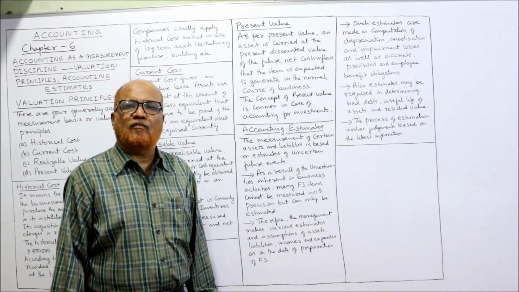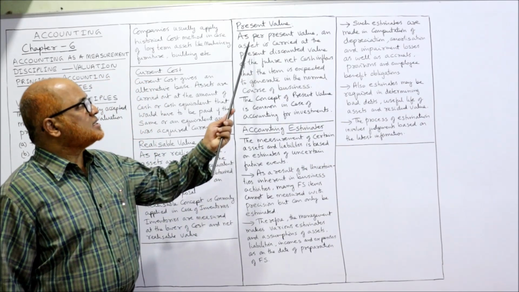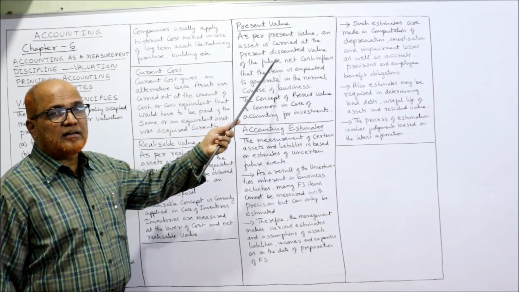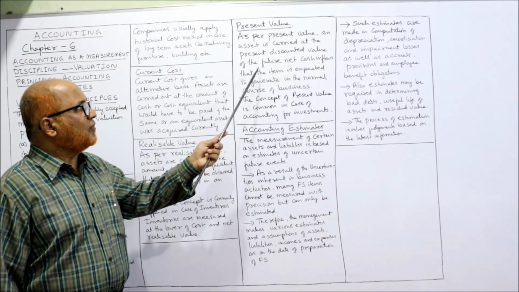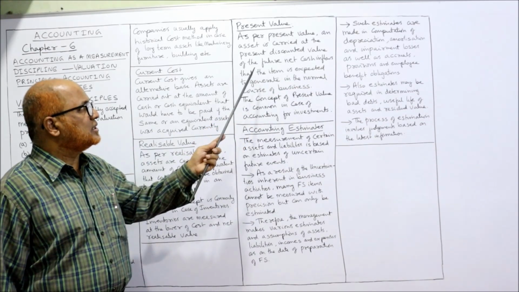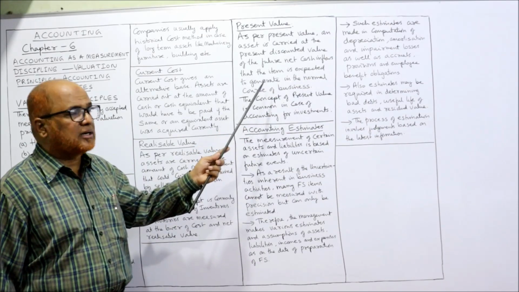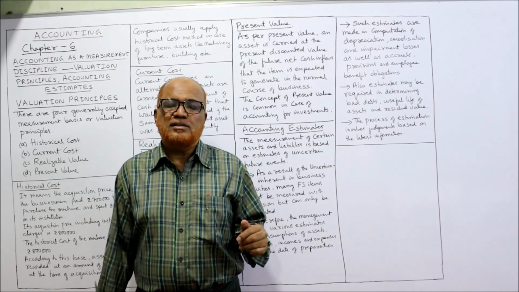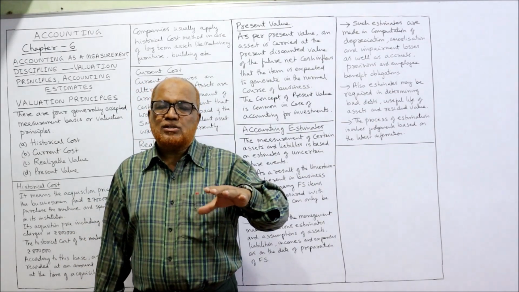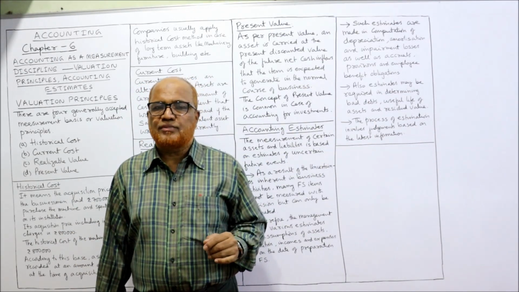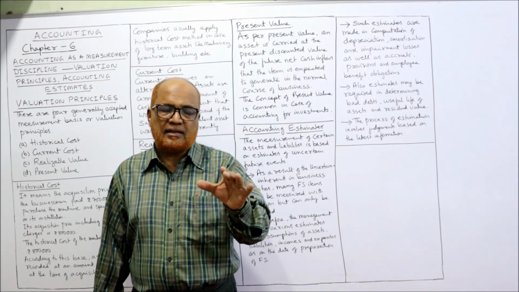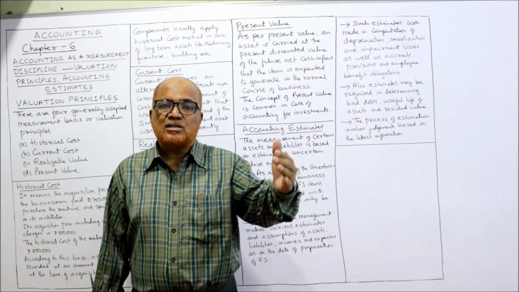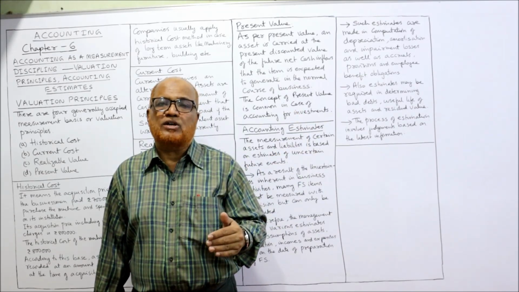This is also one of the methods of valuing an asset. As per present value, an asset is carried at the present discounted value of all future net cash inflows that the item is expected to generate in the normal course of business. Example, a machine is there. How many years can we get the benefit from this machine? Suppose we estimate the life of the machine is 10 years. So in the next 10 years we are going to get the benefit of this machine.